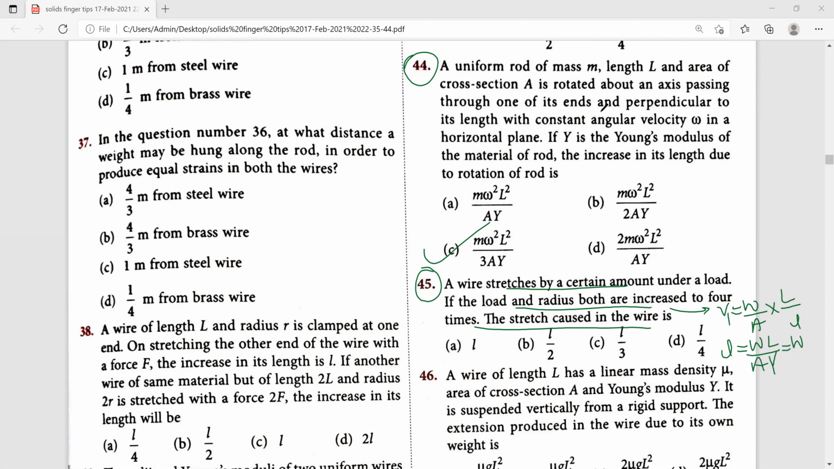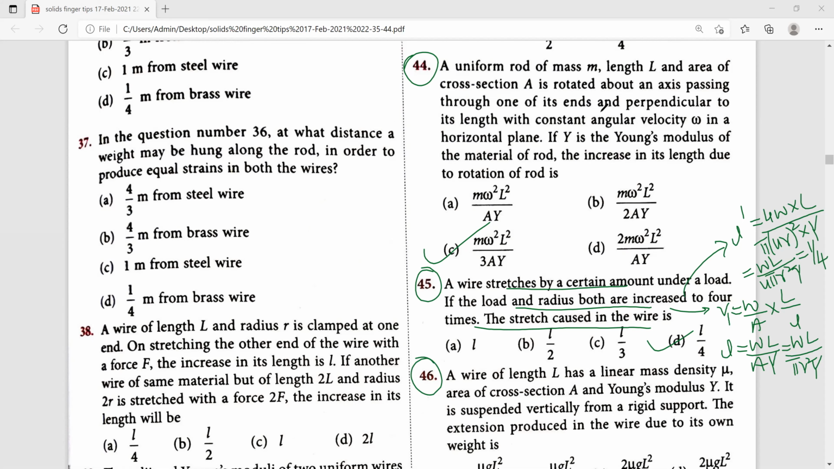So we can represent this as WL divided by area, substituted as pi r square, into Young's modulus, which is kept as it is, Y. When both load and radius are increased to 4 times, the elongation L dash is equal to 4W into L divided by pi (4r) square into Young's modulus, or you can represent this as WL divided by 4 pi r square into Young's modulus, that is equal to 1 by 4. Therefore, this one is the right answer.